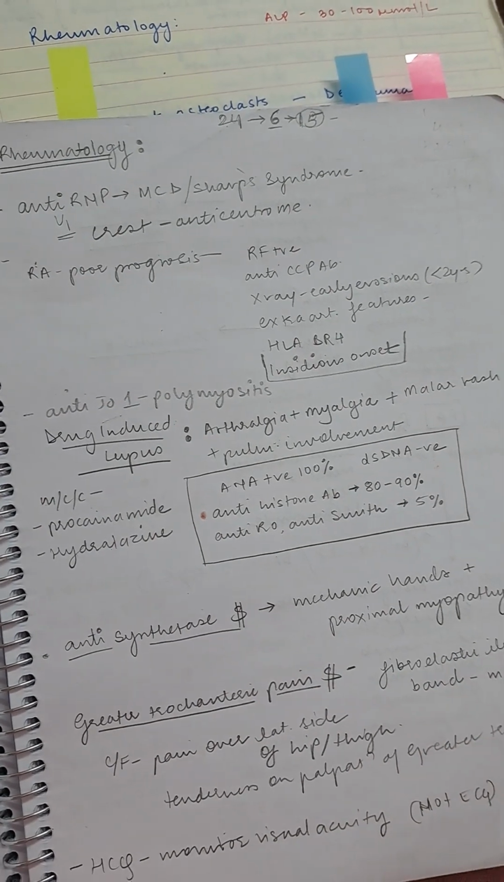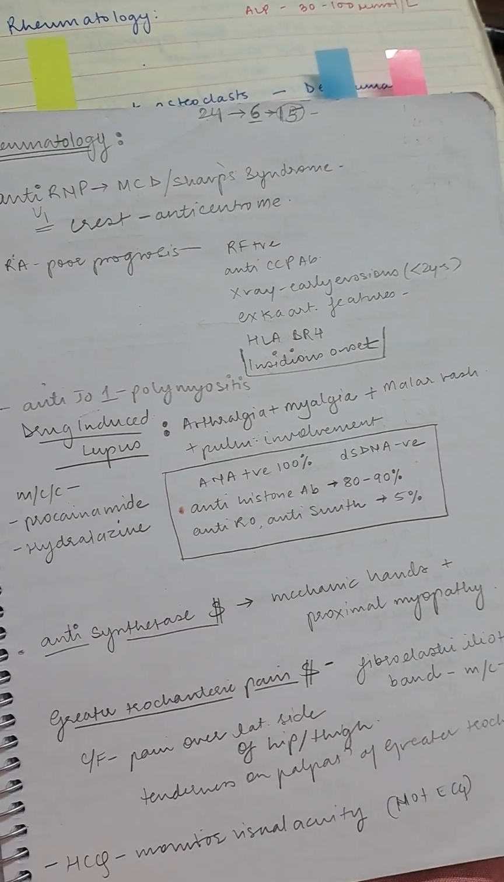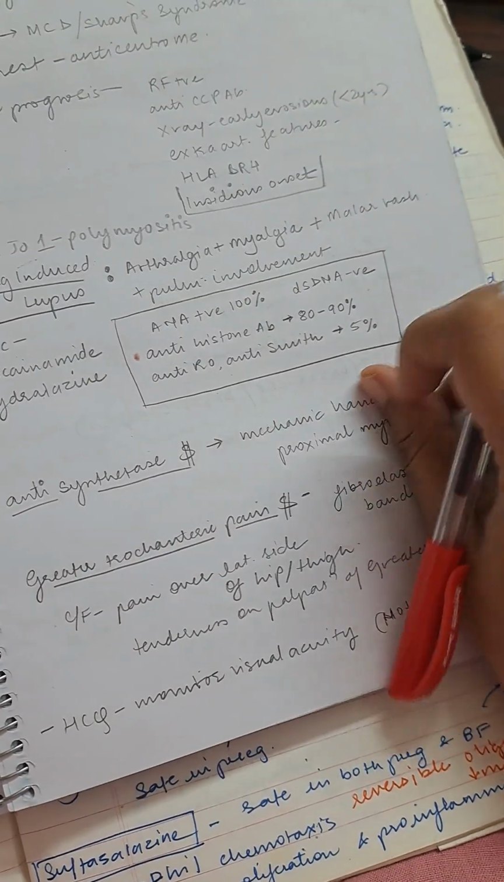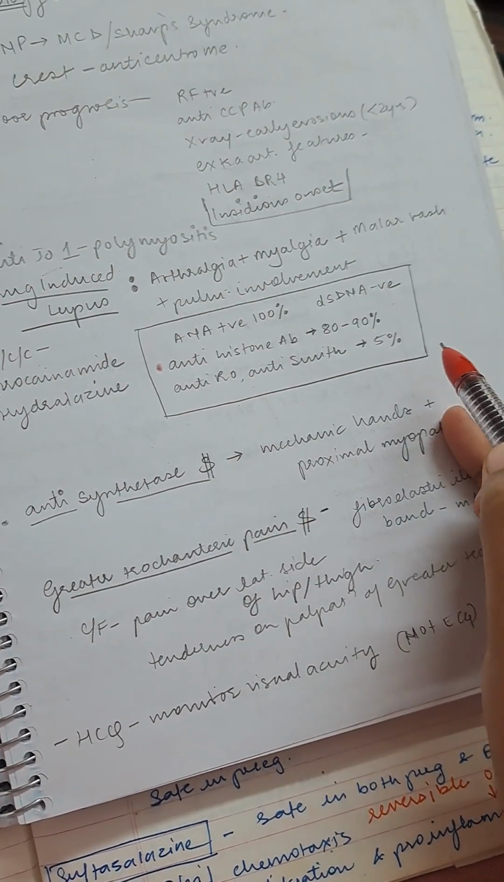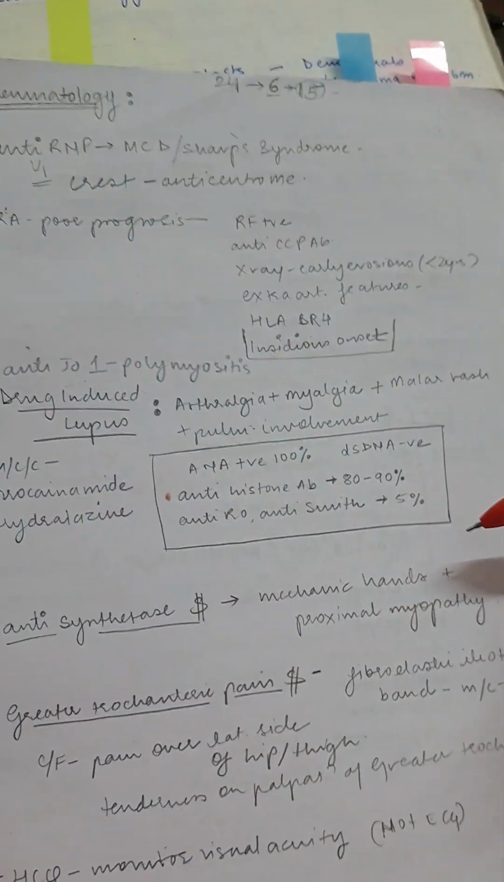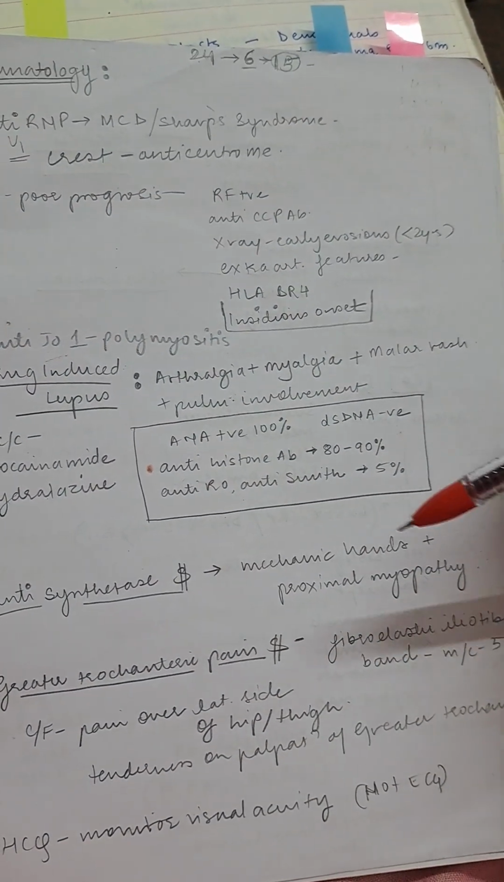Anti-synthetase syndrome: mechanic's hands, proximal myopathy is there. Anti-histone antibody 80 to 90%, anti-Ro, anti-Smith 5%. Then anti-synthetase syndrome, mechanic's hands, proximal myopathy.